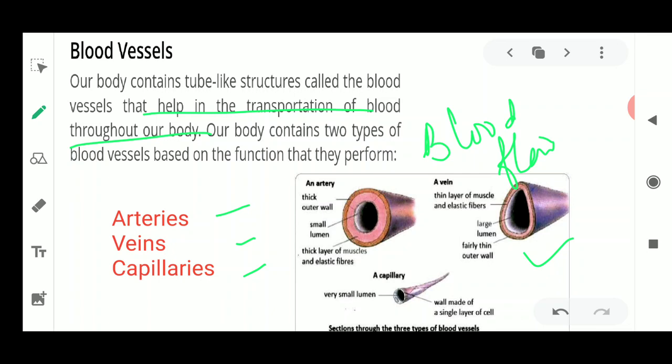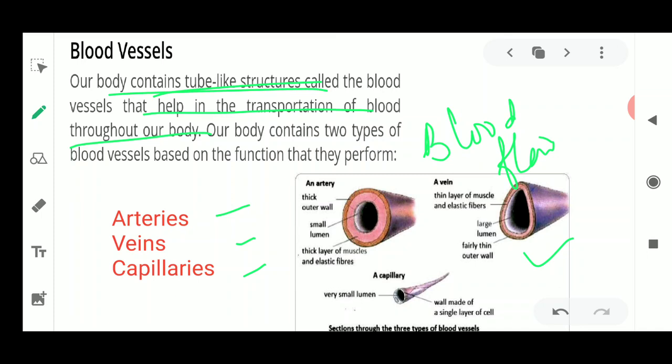So I told you the basic concept, that what are these blood vessels? These blood vessels are tube-like structures which you can see on your skin in the form of blue or green colored lines under the skin, and these are the blood vessels. Now what do these blood vessels contain? They have the blood in them.